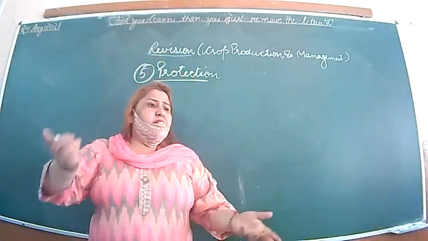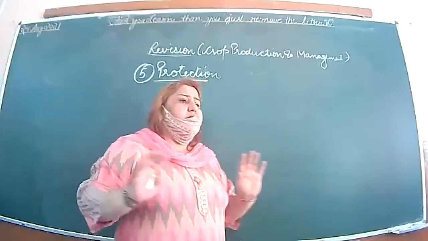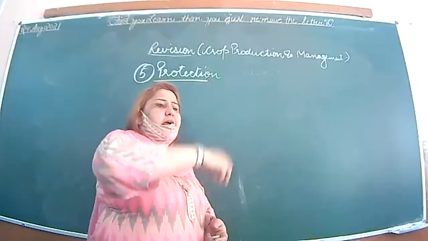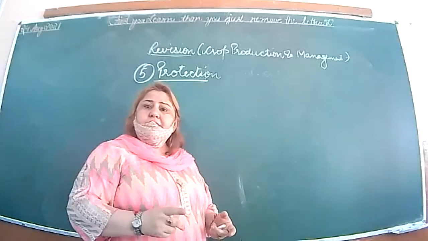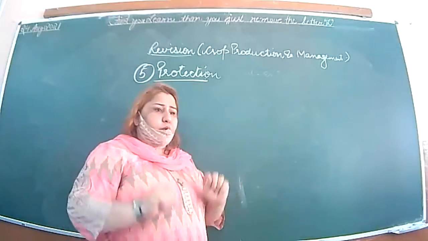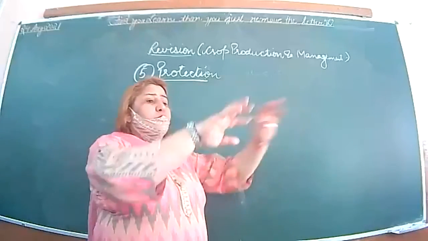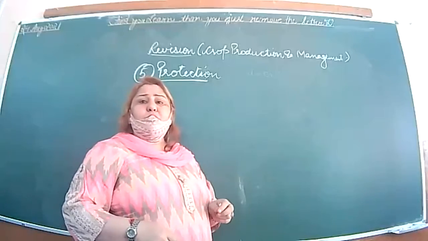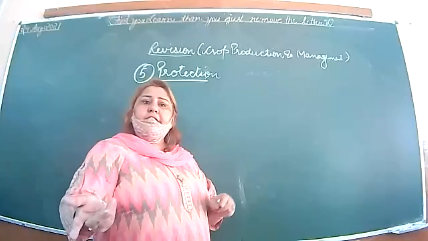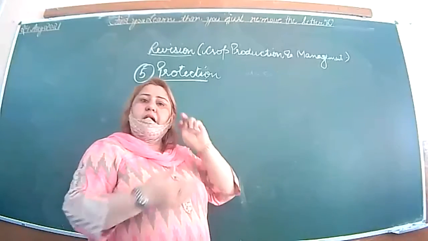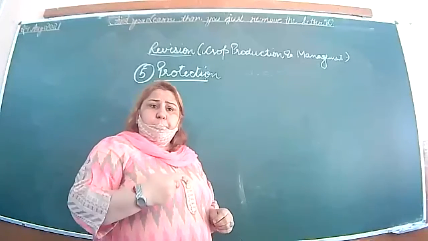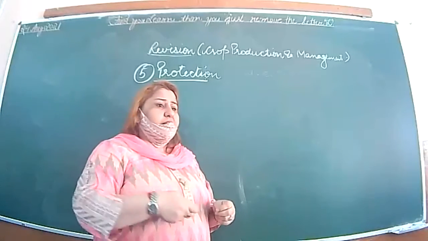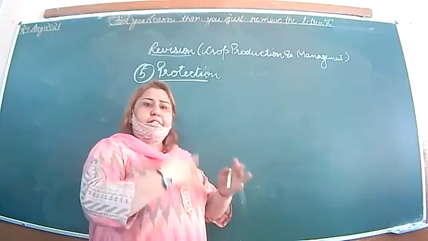कैसे करेंगे? Very simple. If the area is small, so that we can do with the hand picking. हम हाथ से उठाएंगे and remove करते जाएंगे. That is only possible when the area is small. ठीक है? When the area is too much, at that time we are not able to do with the hand picking. Again, मतलब हमारा time, labor सारा waste होगा. ठीक है? We can do with the help of the खुरपी. है ना? घर में तो हम खुरपी से killing कर देते हैं and it remove.